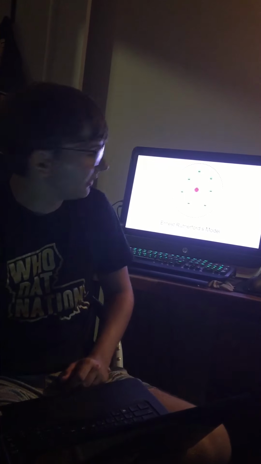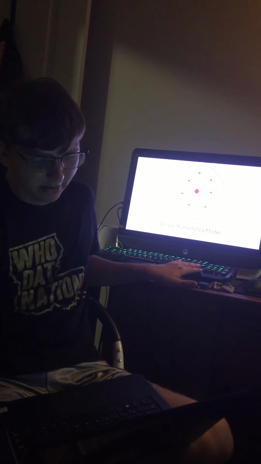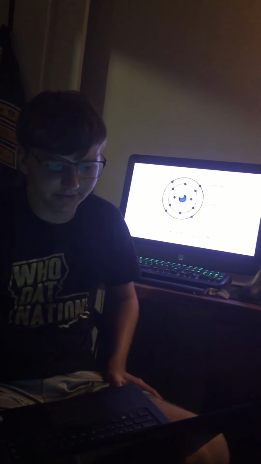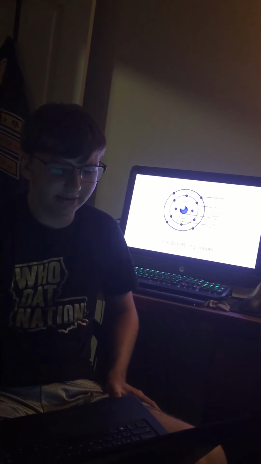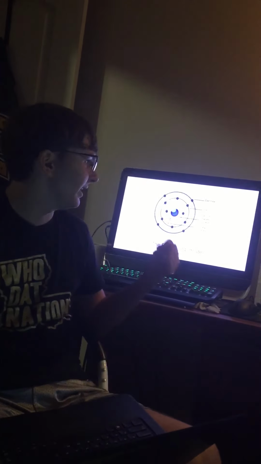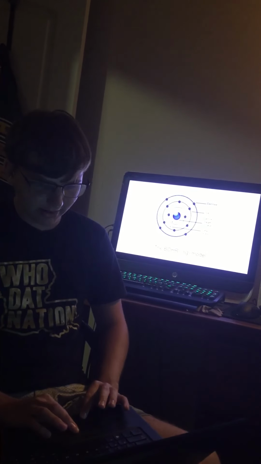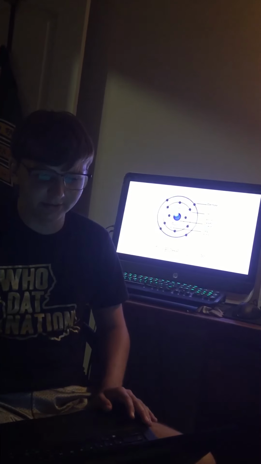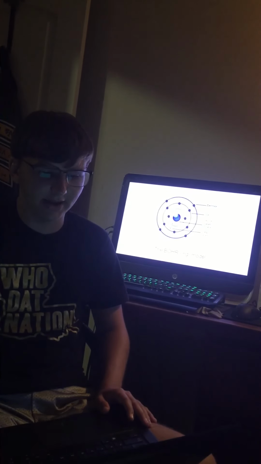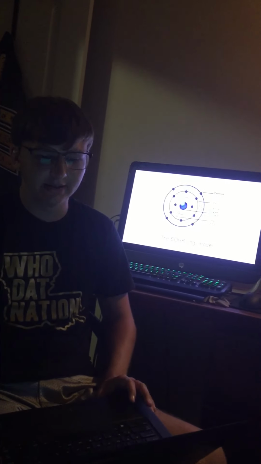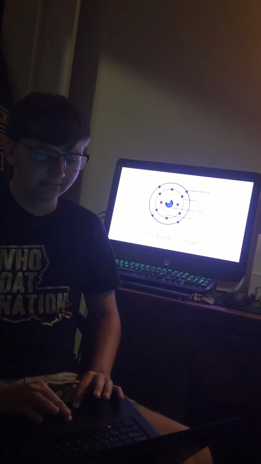Niels Bohr contributed to this model by showing that electrons travel in separate orbits around the positively charged nucleus, and their number of valence electrons determine an element's properties. These models came out in the early 20th century, and scientific research on atoms continued to push forward in the next and final model of the project, the electron cloud model.